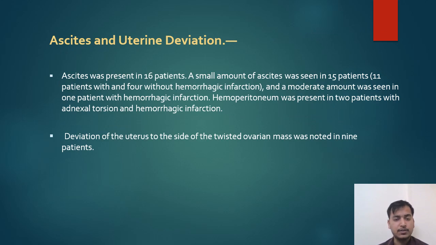Ascites and uterine deviation. Ascites was present in 16 patients. A small amount of ascites was seen in 15 patients, and a moderate amount was seen in 1 patient with hemorrhagic infarction. Hemoperitoneum was present in 2 patients with adnexal torsion and hemorrhagic infarction. Deviation of the uterus to the side of the twisted ovarian mass was noted in 9 patients.